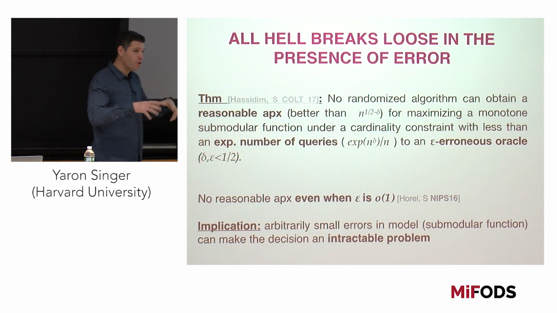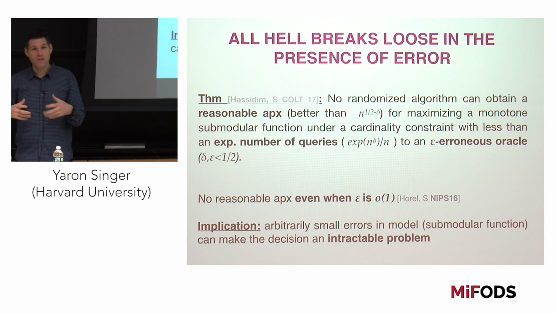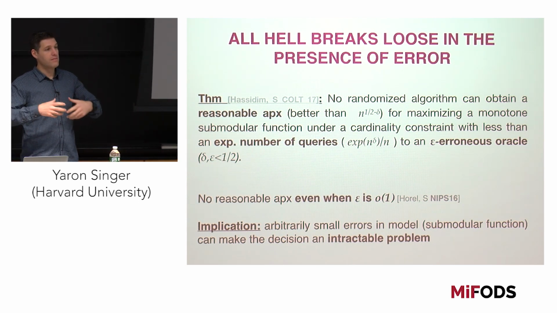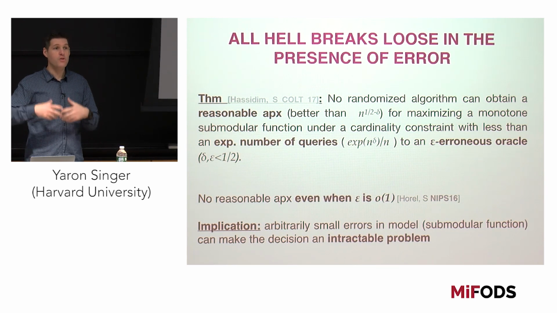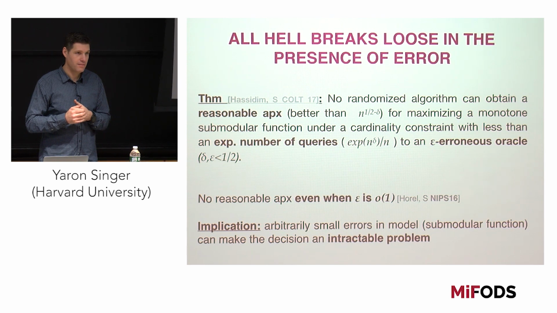Meaning that if we're learning functions, we're always learning them with some sort of error. And then if we want to optimize over this surrogate function that we've learned, there are no guarantees that we can have over these algorithms. Does that make sense? Yeah.